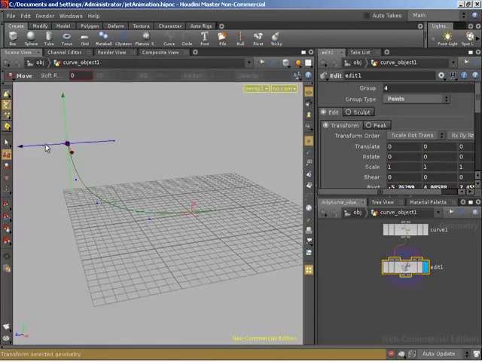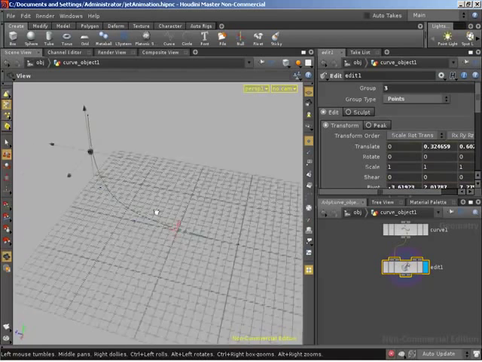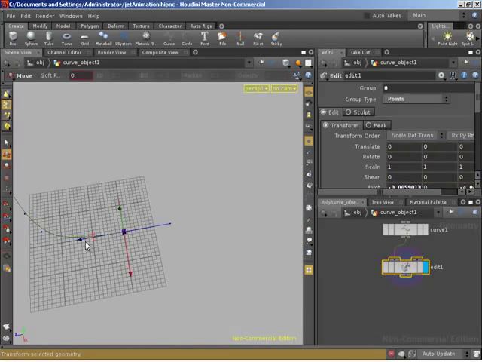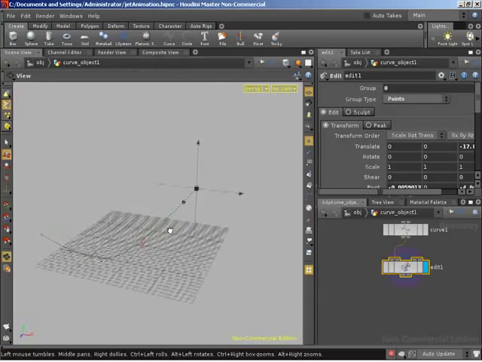Maybe that's a bit too sharp. That's good, and bring that one up a little bit. Out in Z as well? Yeah. There we go. Something like that? Yep. Also, the straight part of the jet's flight currently is very short, so let's grab this first CV and just slide him way back in Z. So that's going to give us a longer straight, and then we ease into the bank, and then we'll get the sharp bank at the end. Fantastic.